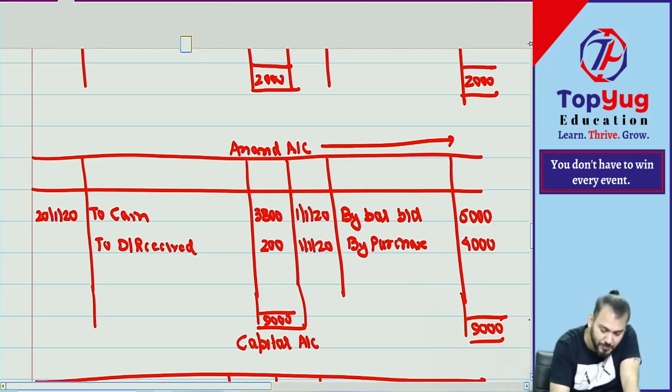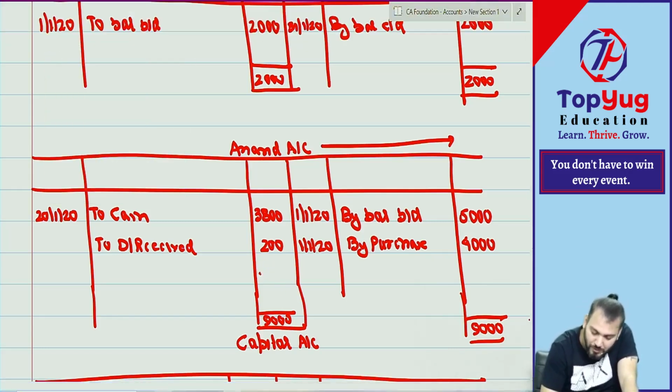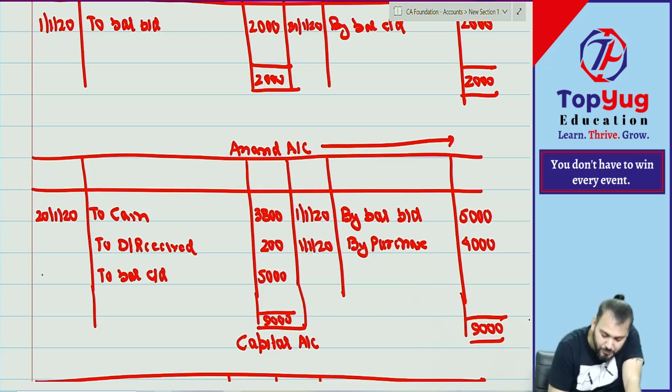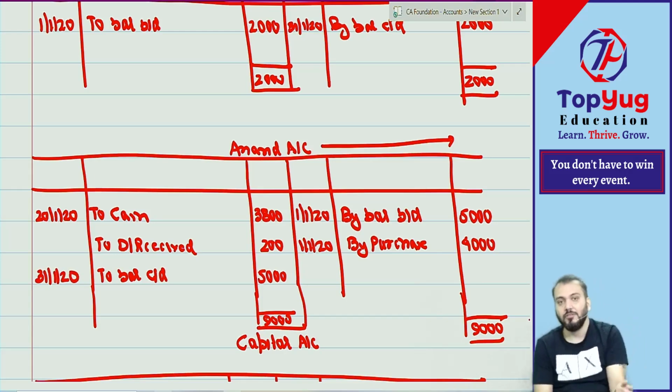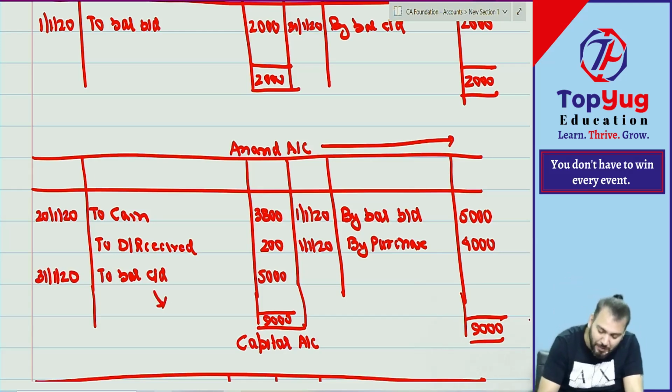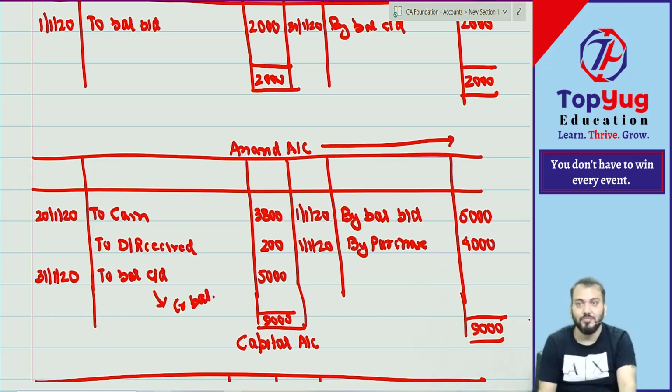5,000. Now tell me, there are two balances, what? Carried down, 31st Jan 2020. Understood? Correct. But which balance is this? Debit balance or credit balance? Credit balance, right? Understood. Liability will always have a credit balance.